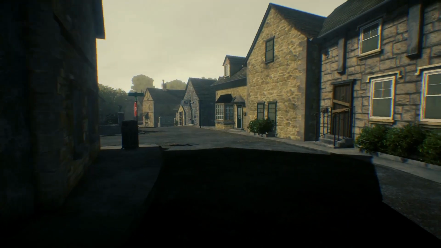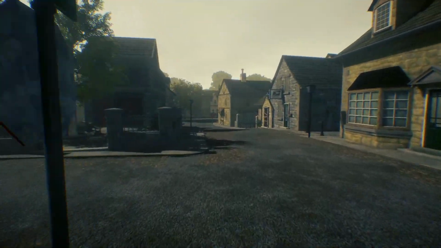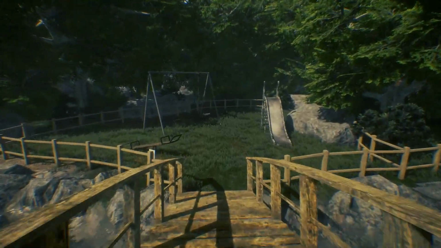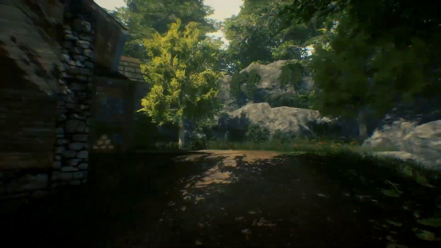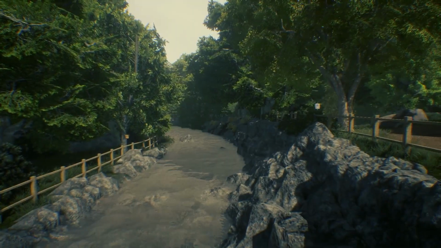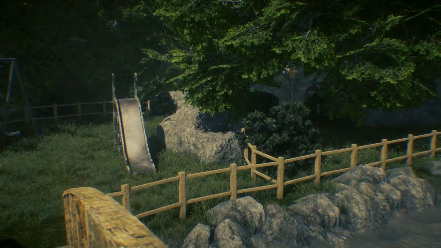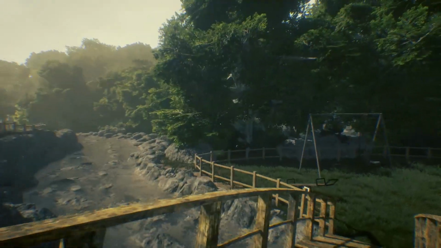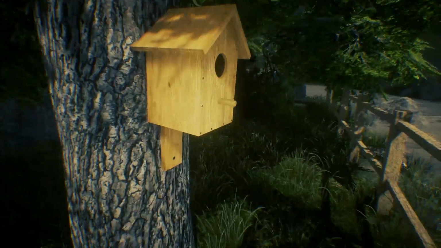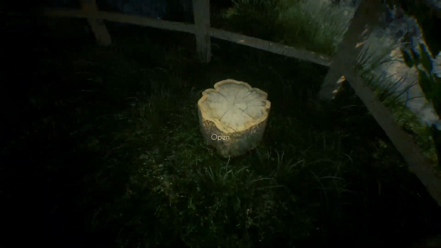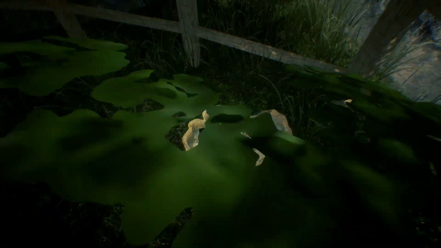I need to go to the mansion. What was I gonna do? Oh, well, I might as well continue to Andrew's house. While looking for Andrew's house, I stumbled upon the park and the forest. I find the cabin a bit too soon and don't have a key for it, so we'll have to come back here at a later date. From the playground, while leaving the area, I noticed a birdhouse that caught my attention and looked a little out of place. So, following the path, I found a secret box, but no code for it, so I can't open it just yet.